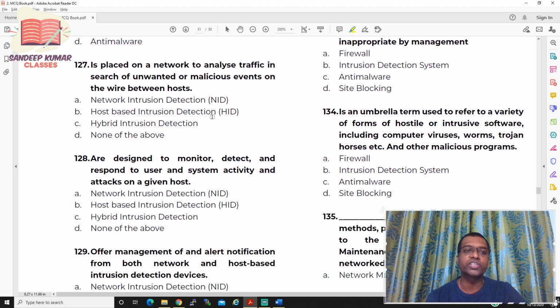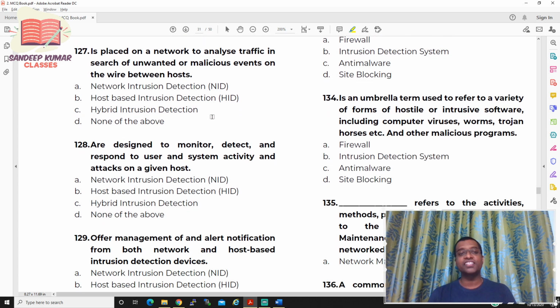Now let us move to question number 127. Dash is placed on a network to analyze the traffic in search of unwanted or malicious events on the wire between hosts. So you have NID, HID, hybrid intrusion detection system, none of the above.